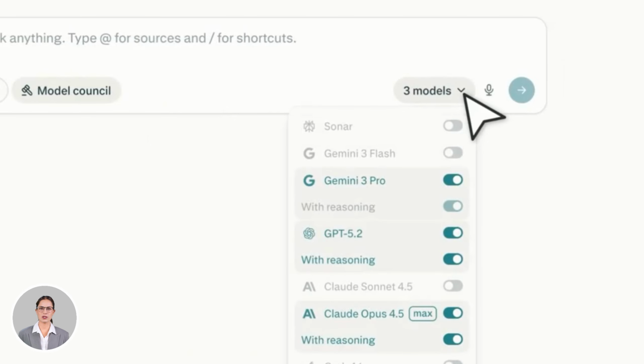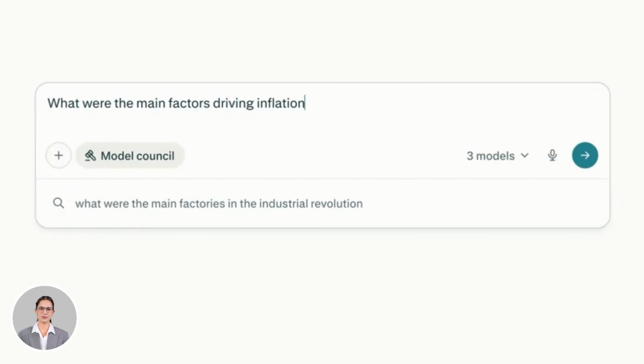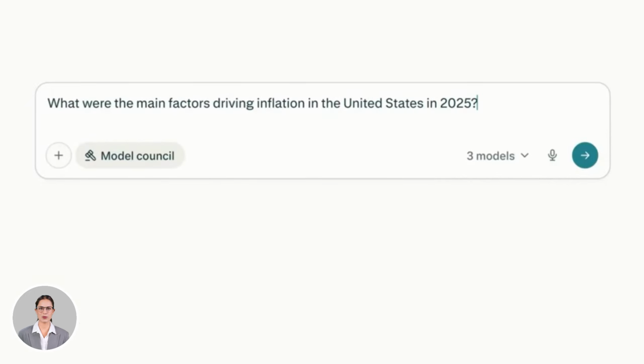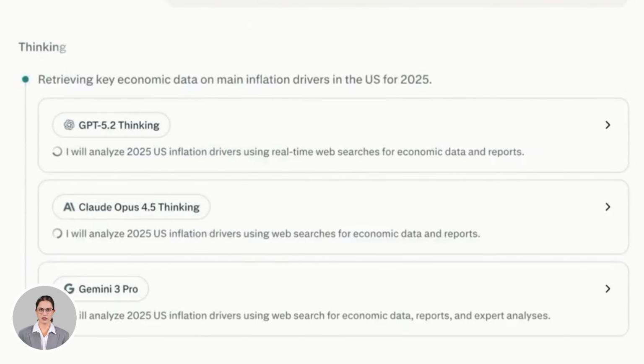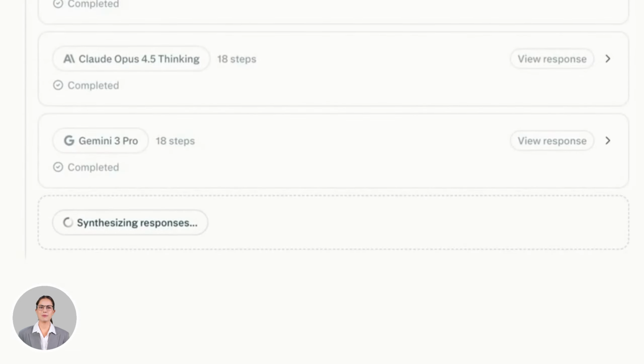You also get to choose your orchestrator, the model that synthesizes all 3 answers into one. You have full control over which model does the combining. Different orchestrators weight information differently, and that's where power users will start experimenting.